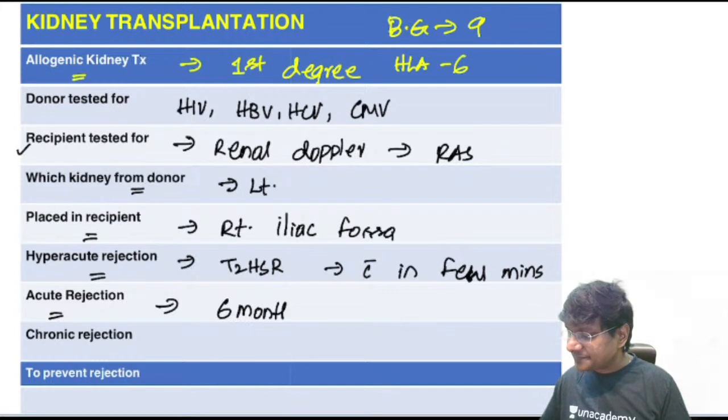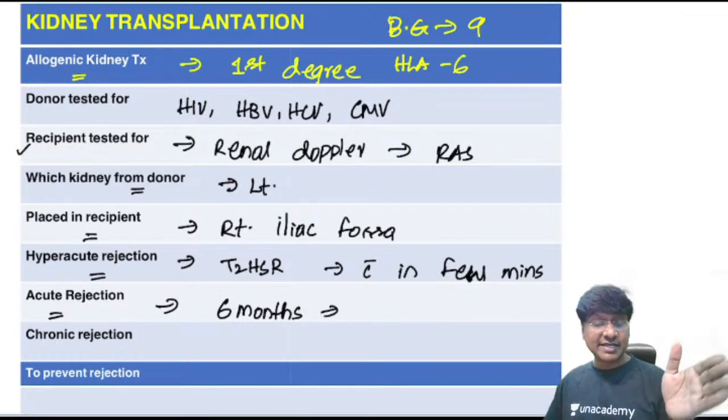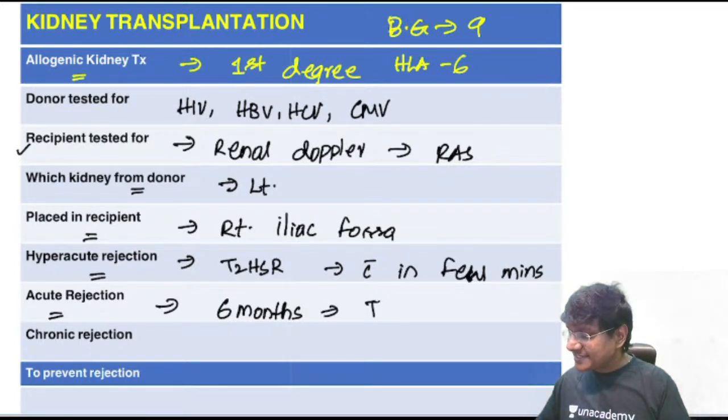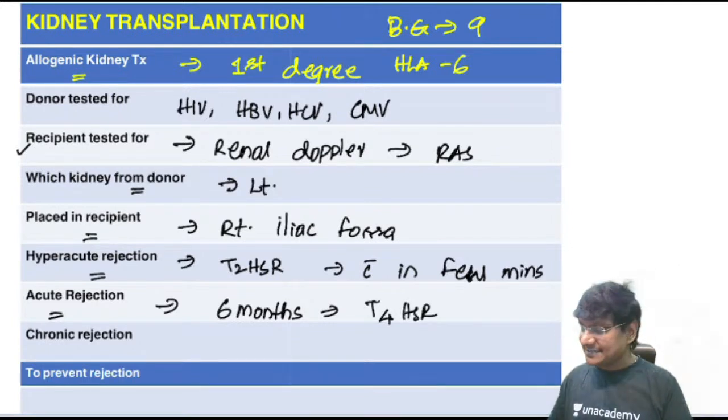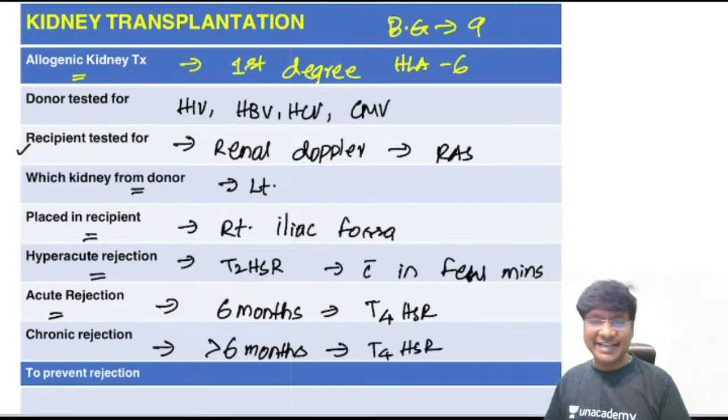of surgery. If the rejection occurs within the first 6 months of surgery, that is acute rejection, and it is a delayed process, so it is type 4 hypersensitivity reaction. And what is chronic rejection? Chronic rejection is the one which occurs after 6 months of the transplant. And this is also your type 4 hypersensitivity reaction.